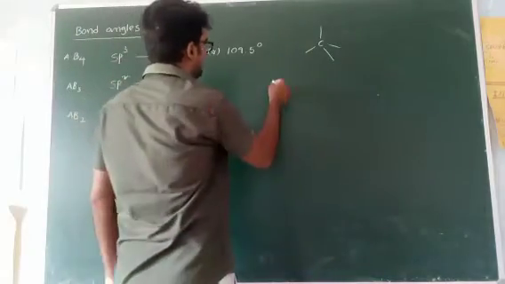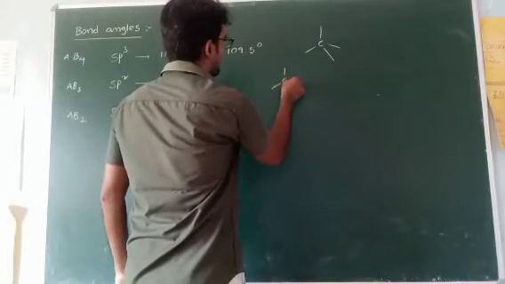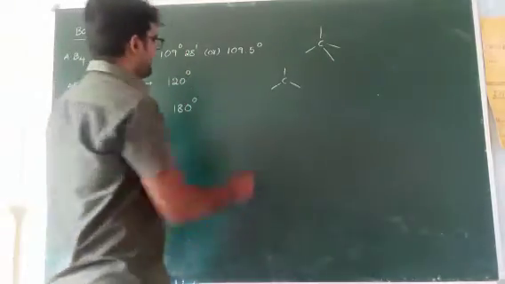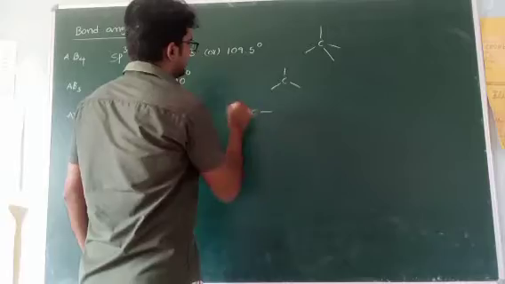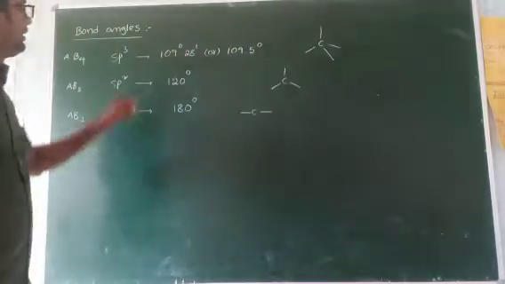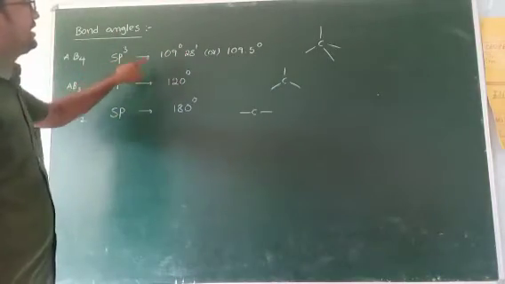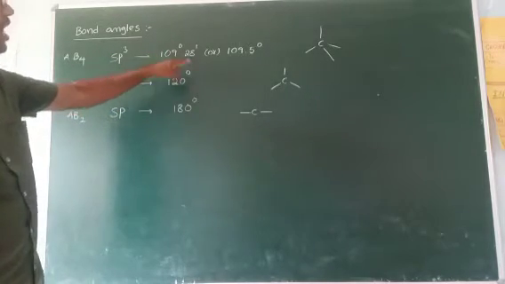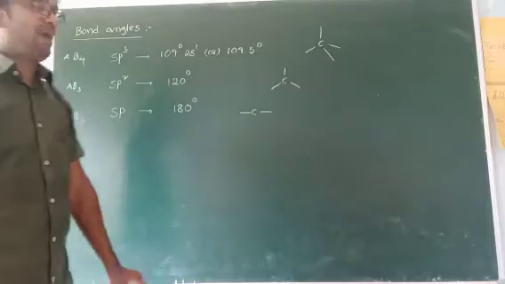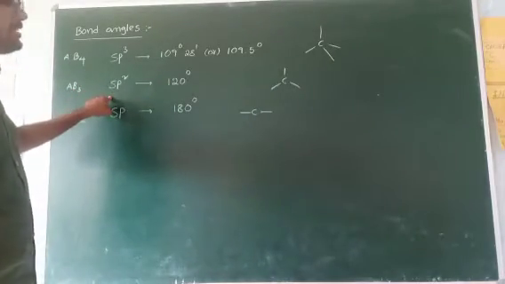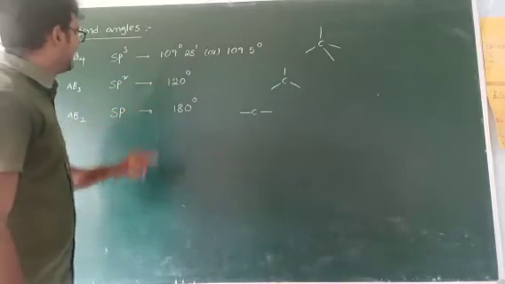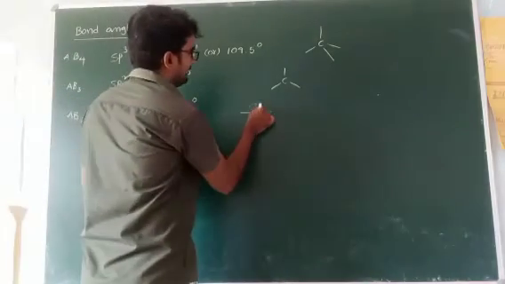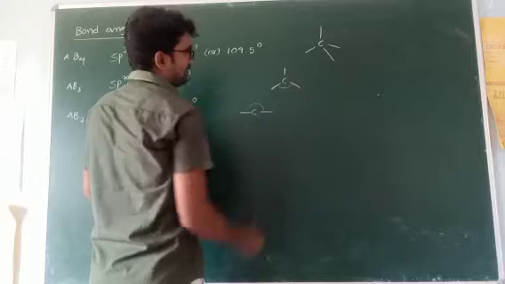AB3, or sp2 hybridization, means trigonal planar geometry. sp means linear geometry. In sp3 hybridization, the bond angle is 109 degrees 28 minutes, or 109.5 degrees. For sp2 hybridization, 120 degrees. For sp hybridization, 180 degrees. This is 180, this is 120.